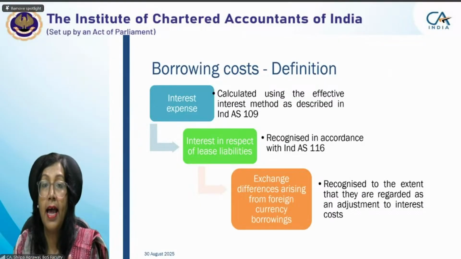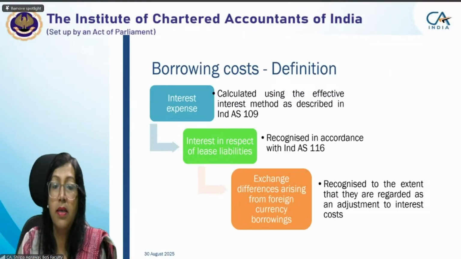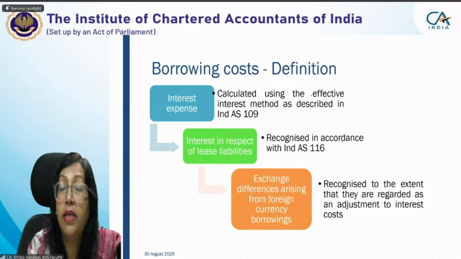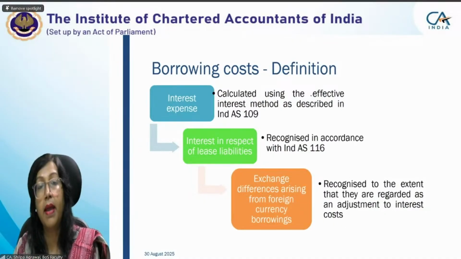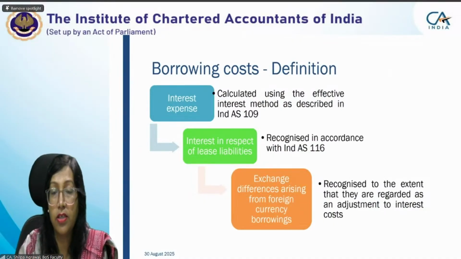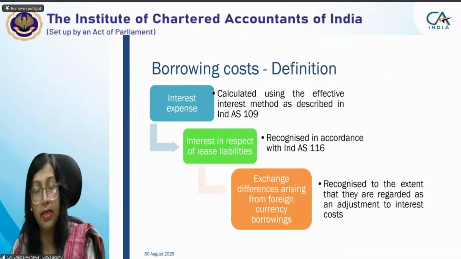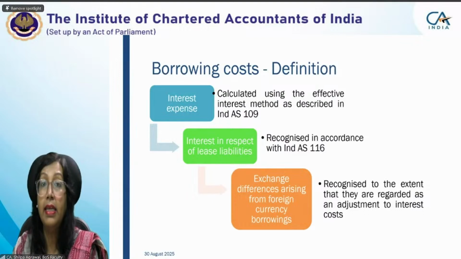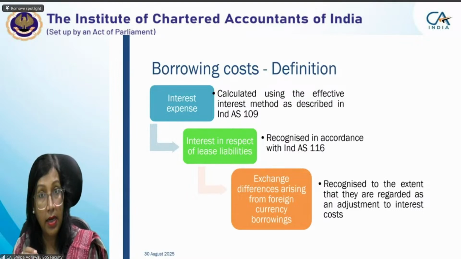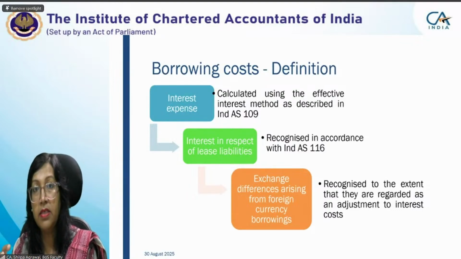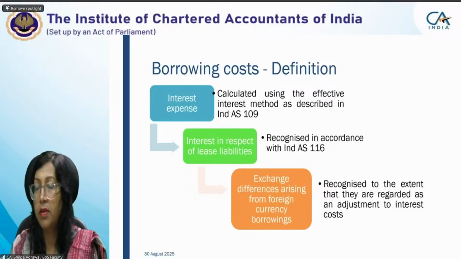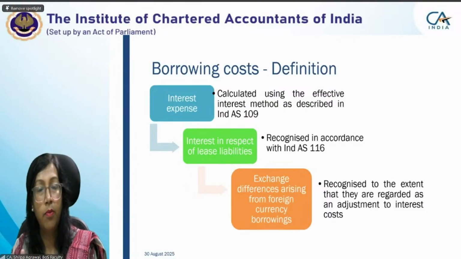Borrowing cost has three elements. One is interest expense calculated using the effective interest method as described in Ind AS 109. Ind AS 109 is on financial instruments, which you'll be studying later in your virtual classes. Right now, any interest expense sometimes is directly calculated based on the percentage mentioned in your borrowings.